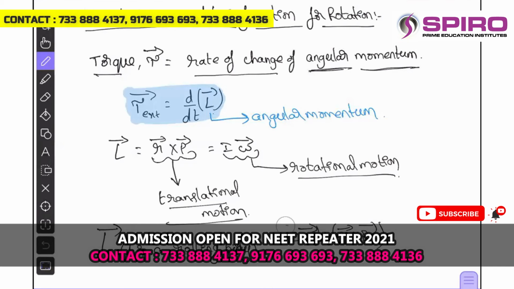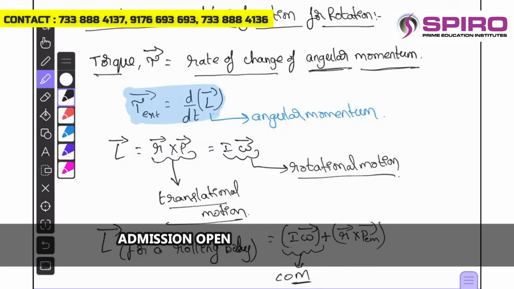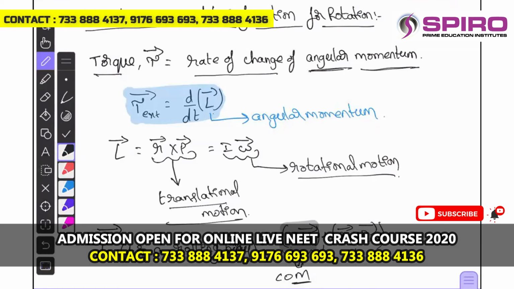I omega is called the angular momentum by virtue of pure rotation about the center of mass. In the center of mass frame, we can define this term I omega. Yes or no? And this is the ground frame, the moment of inertia of center of mass in the ground frame.